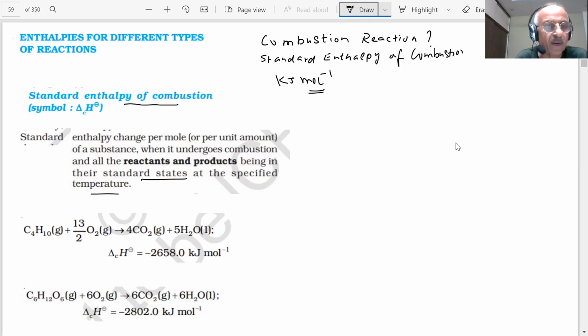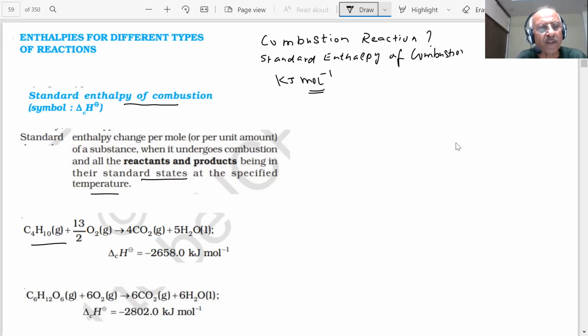So if I say combustion, this is an example, student. This is an example of a combustion reaction. What is this C4H10? Tell me. What is C4H10 gas? You are using domestic cooking gas. That is butane. This is butane, student.